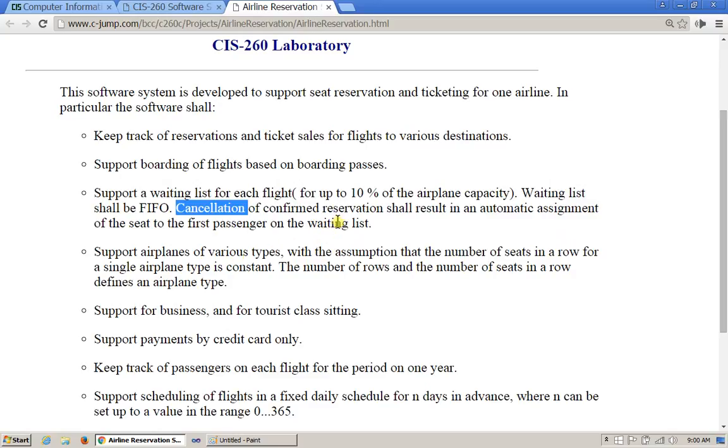All right. So when we see these details of up to 10% of airline capacity, all of this is important detail for the actual use case description. But at this point, I'm just trying to highlight what use cases I would like to recognize in this description. And so I'm obviously going to miss some of these details because I'm not going to place them on my diagram.